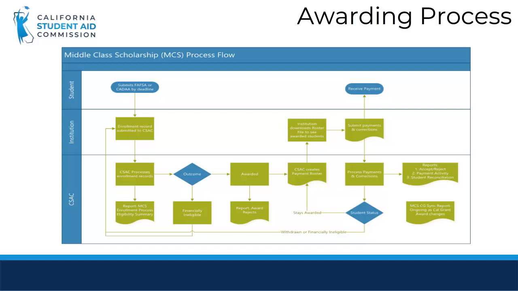The correction and payment transactions submitted during the week result in the following three reports, which should be reviewed weekly. The first one is the Accept/Reject report. The second is payment activity. The third is student reconciliation. In addition to reviewing these three reports, schools should also check the Award Reject report to identify awarded students whose awards were rejected due to a discrepancy between the MCS enrollment data and the FAFSA or DREAM Act application data. These records must be resolved in order to reinstate the award.